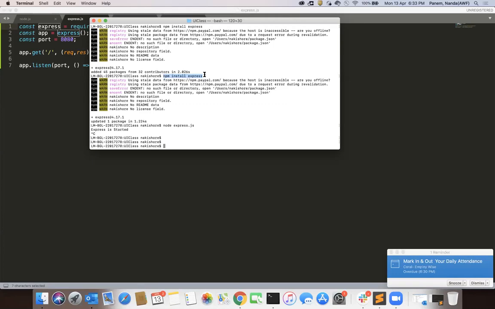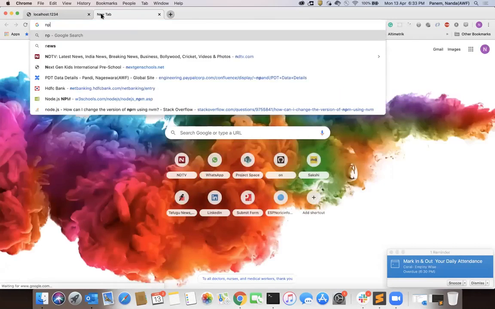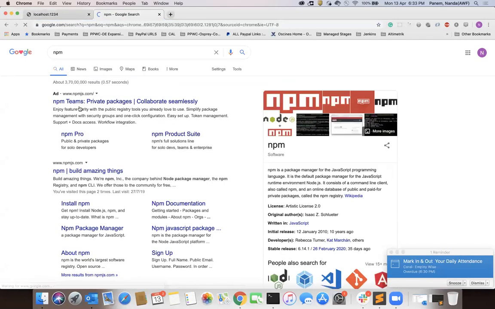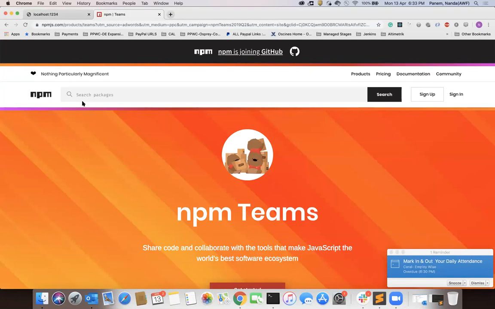So by using npm, just go and search for npm. See here, npmjs. These are all the packages which are available in the market for free use. Okay, for free use.